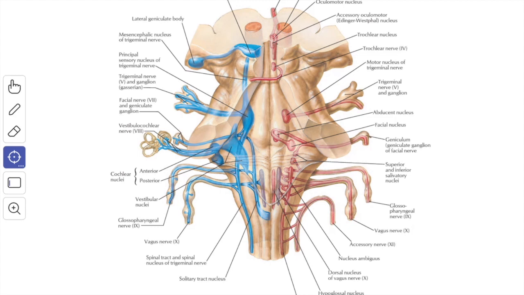The next nuclear component is the upper part of the spinal nucleus of the trigeminal nerve. So this possibly receives the cutaneous sensation from the auricle through the auricular branch of the vagus, and the cell bodies of these fibers are located in the genicular ganglion of the facial nerve.